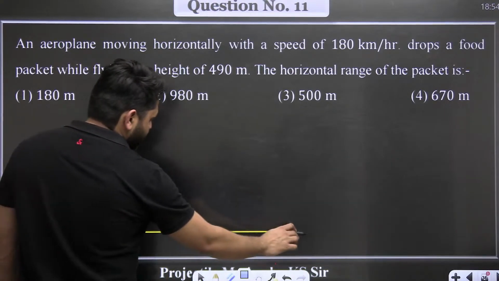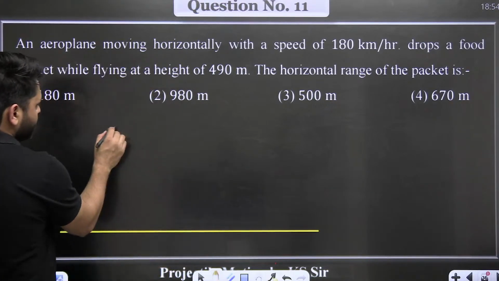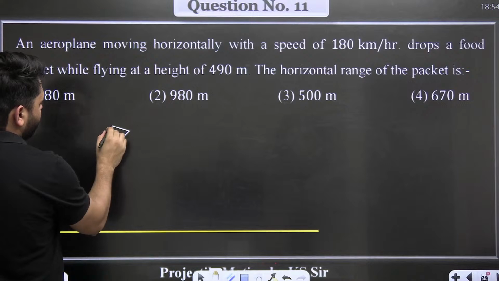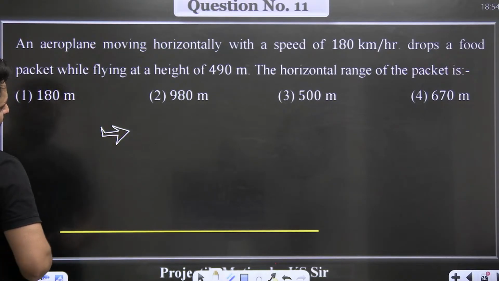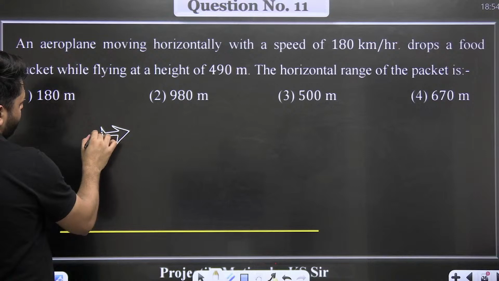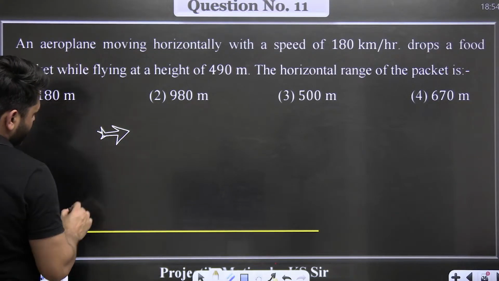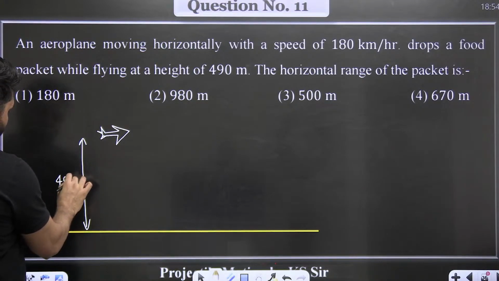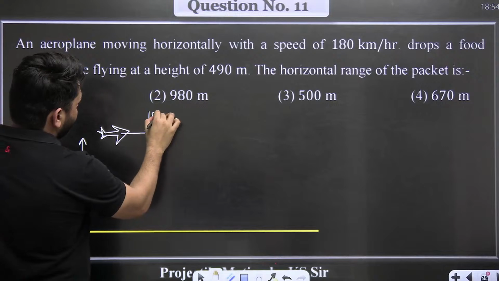Let me explain the situation. There's a plane which is flying like this, at a height of 490 meter. It is flying at 180 km/h.